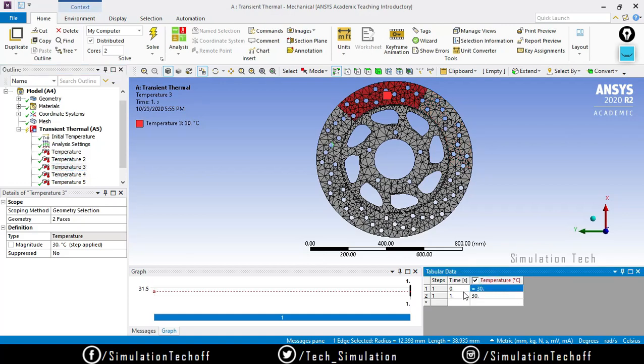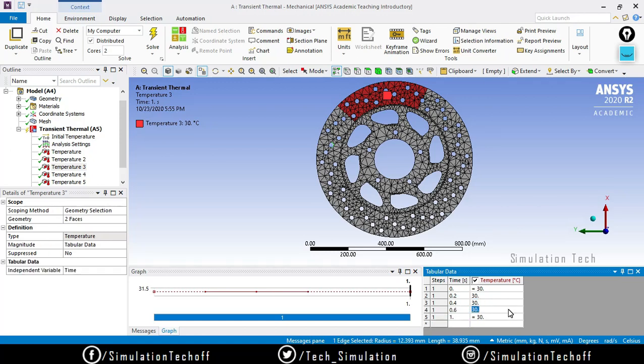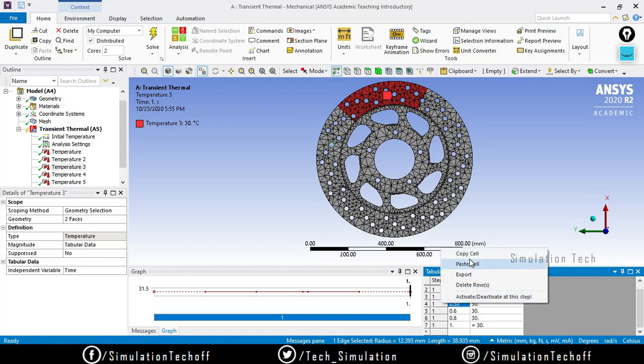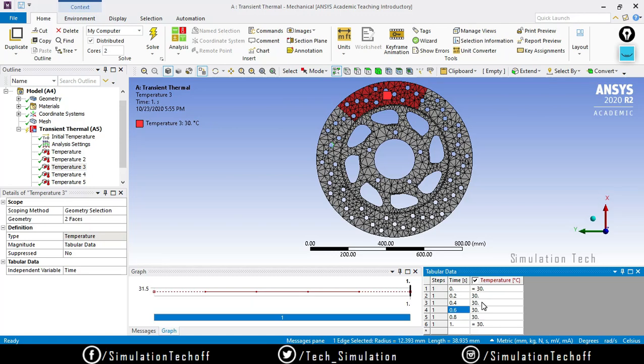At 0 it's 30. At 0.2 still 30. At 0.4, 0.6. The temperature is 2, 3, 4, 5 and 1.